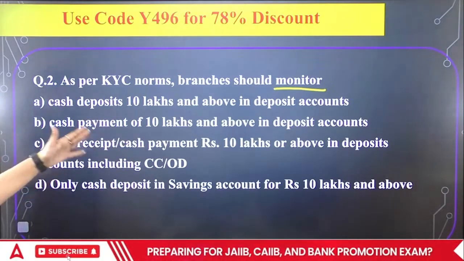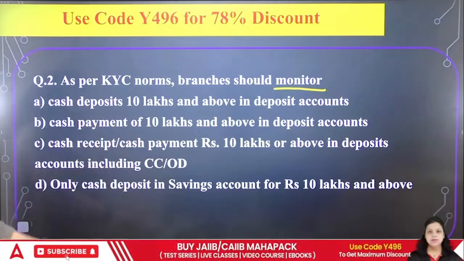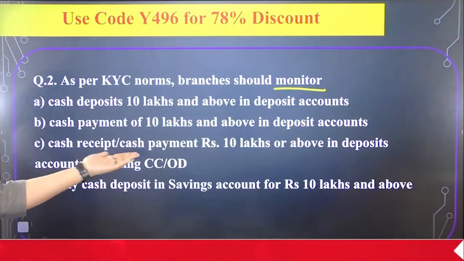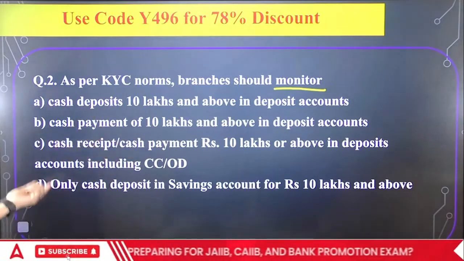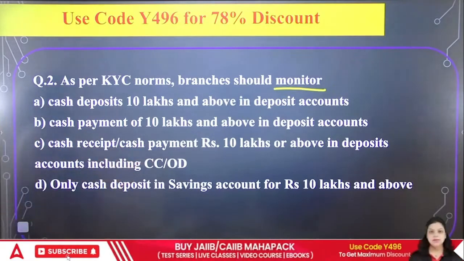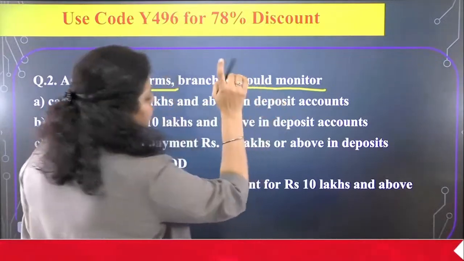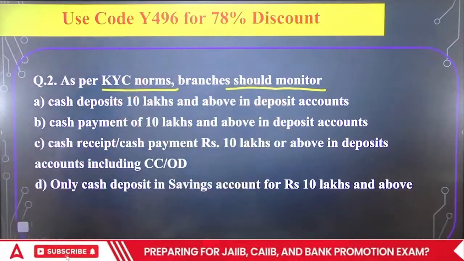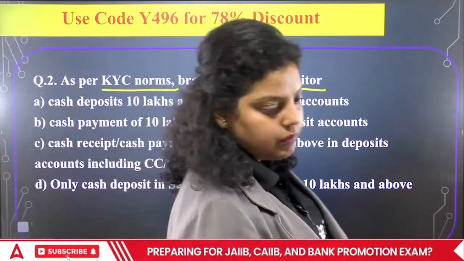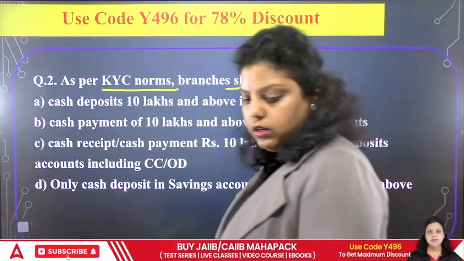Third, cash receipt or cash payment of 10 lakh or above in the deposit account, including your cash credit or overdraft facility. Fourth, only cash deposit in savings account for rupees 10 lakh and above. So the question is asking, as per the KYC norm, branches should monitor which of the following transactions? A, B, C or D? Which of the following will be correct?